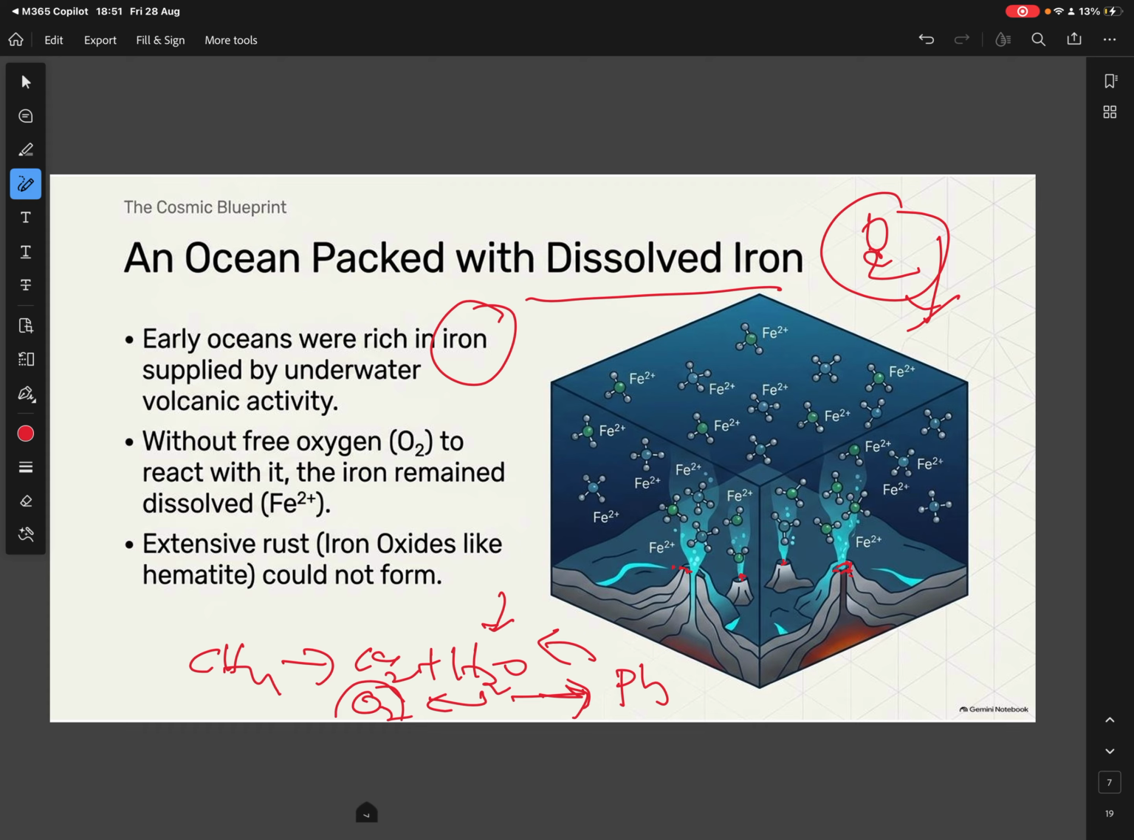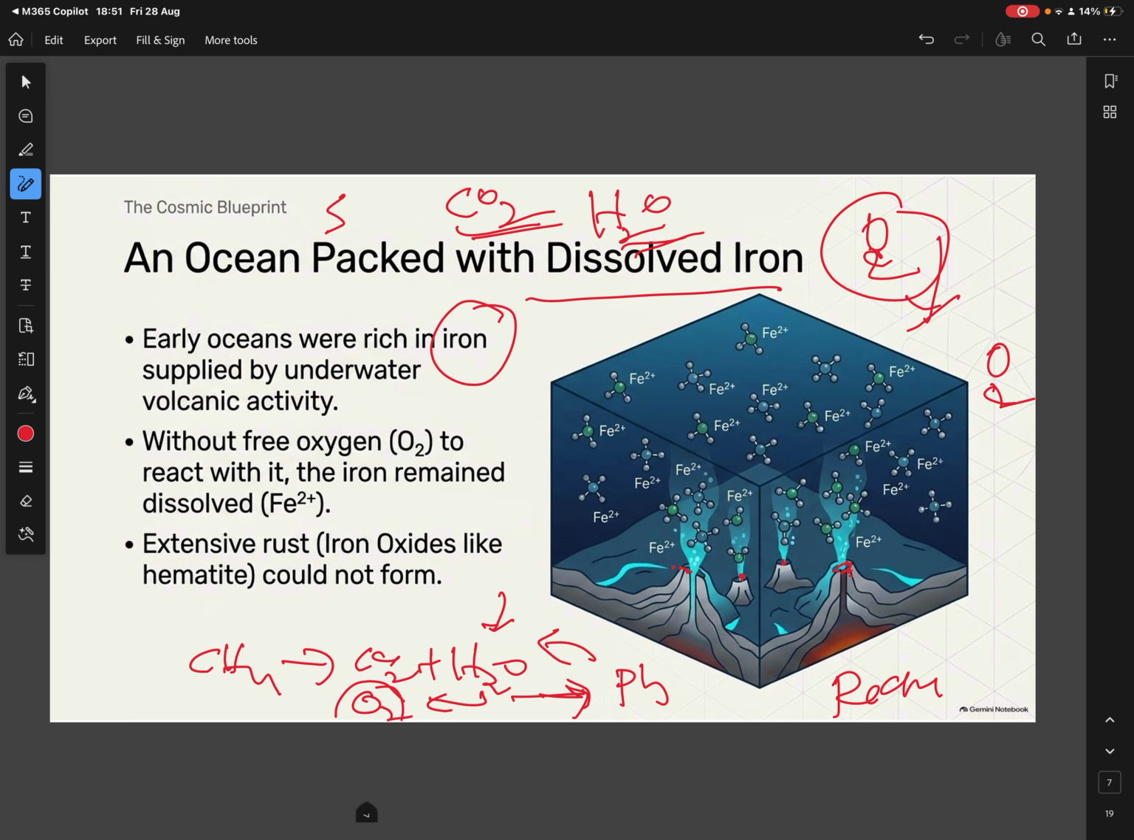So when the oxygen started forming, earlier, as I said, this was a reducing environment. There was no free oxygen. Oxygen was either bound to carbon, like in the carbon dioxide form, or bound in the water in the form of H2O.